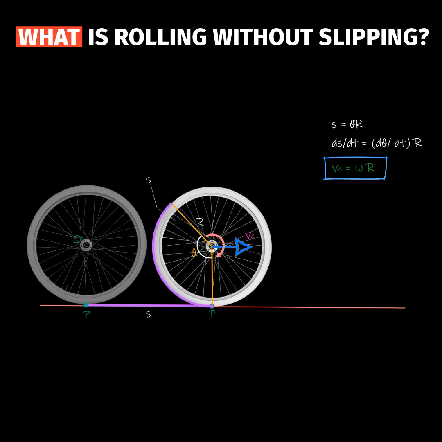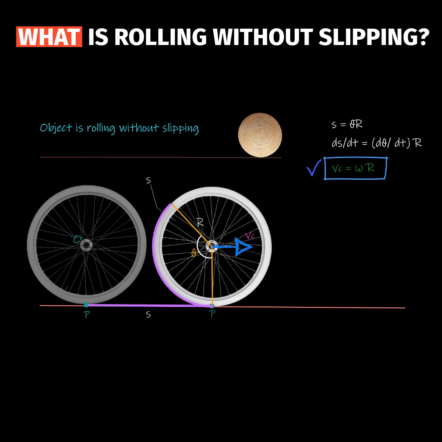That is, if for a situation where an object is rolling and you're told that for this object the equation V center of mass is equal to omega r is true, you can safely say that the object is rolling without slipping. Or you can also say that there is no relative motion between the surface and the object. Or in simpler words, you could say there is no skidding.